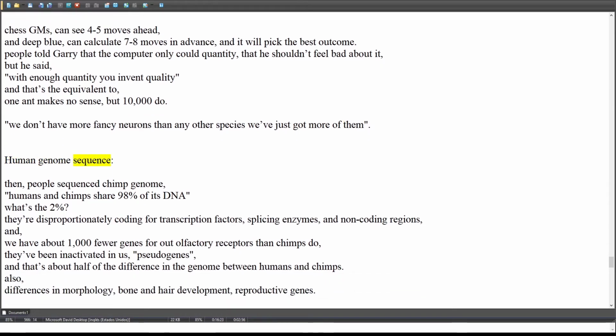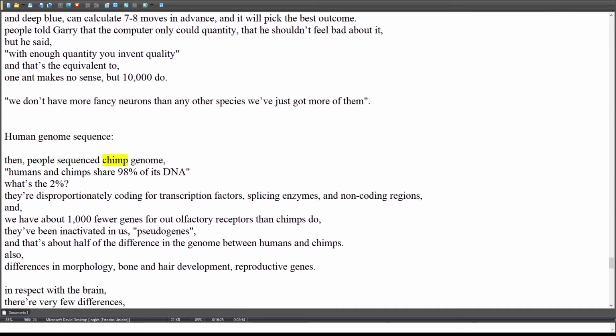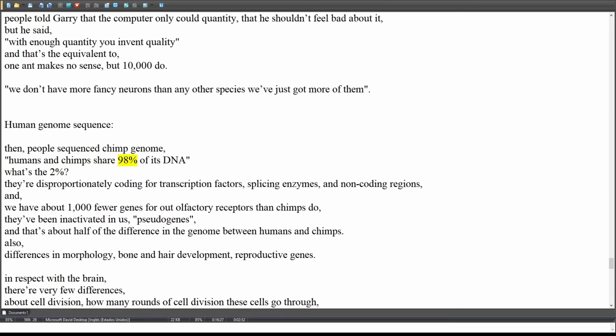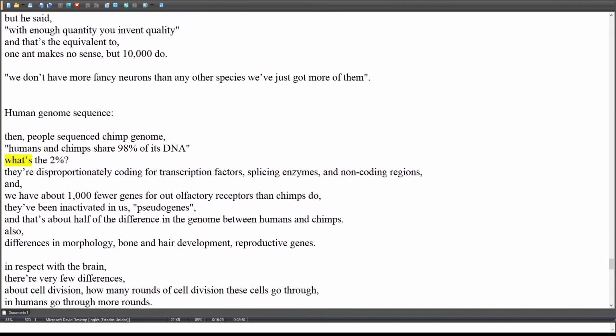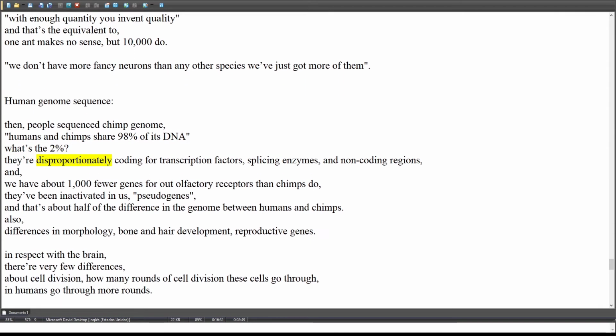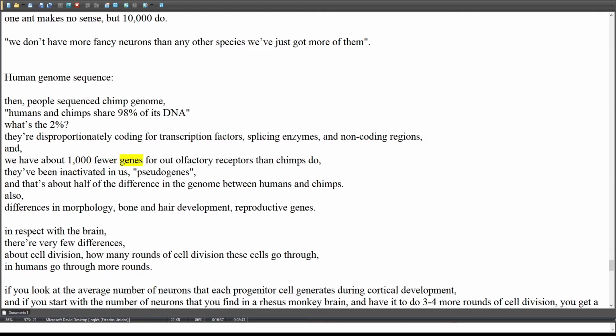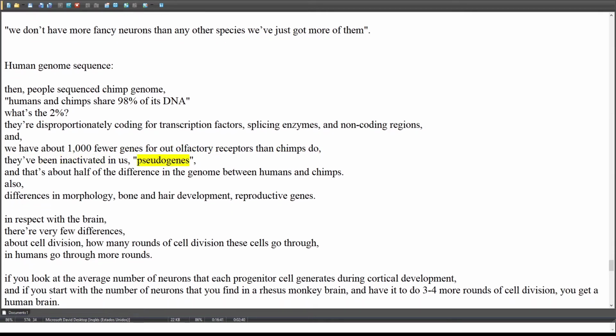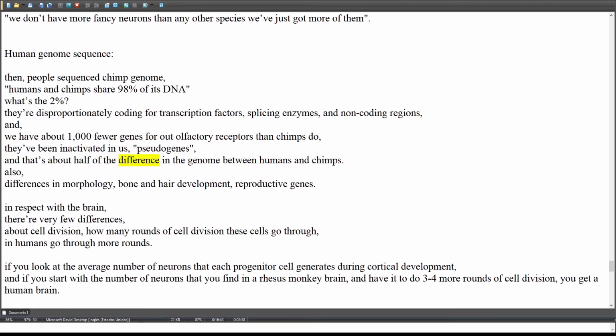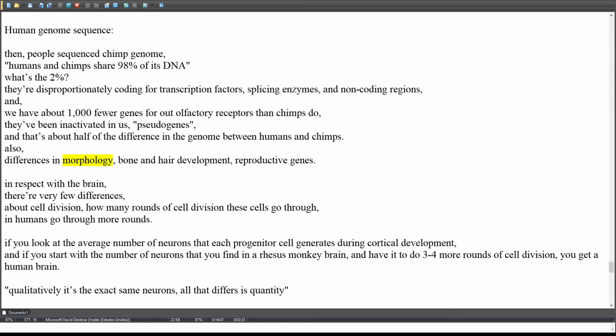Human genome sequence. Then, people sequenced the chimp genome. Humans and chimps share 98% of their DNA. What's the 2%? It disproportionately codes for transcription factors, splicing enzymes, and non-coding regions. And we have about 1,000 fewer genes for olfactory receptors than chimps do. They've been inactivated in us, pseudogenes. And that's about half of the difference in the genome between humans and chimps. Also, there are differences in morphology, bone and hair development, and reproductive genes.